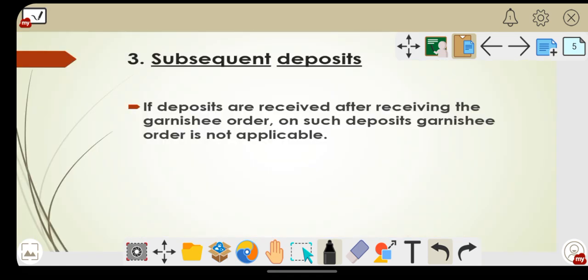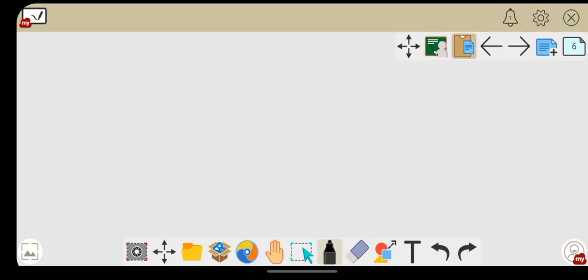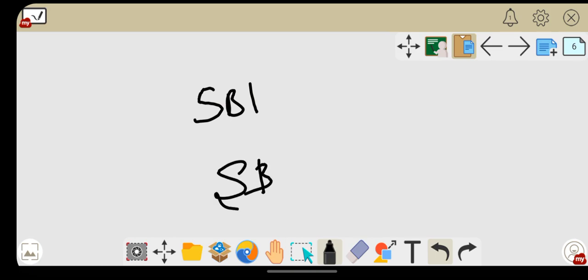Next, subsequent deposits. If deposits are received after receiving the Garnishee order, the Garnishee order is not applicable on such deposits. Again let's take an example. Suppose you are a customer of State Bank of India, and you have an SB account there. Today at 11 o'clock your banker received the Garnishee order, that is order nisi. Whenever an order nisi is received, the banker has to freeze the customer's account.